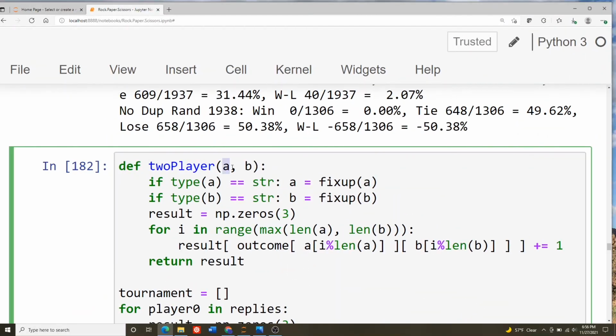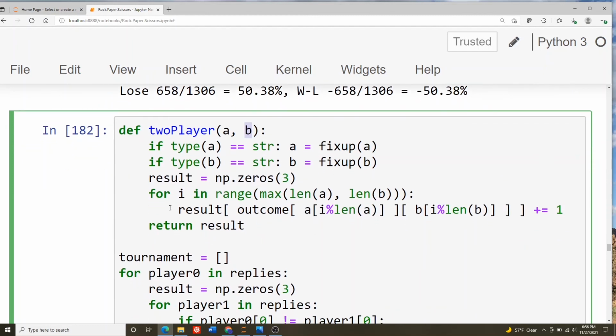So this is the list of the first player's moves. This is the list of the second player's moves. And again, the loop body is just one thing. Here, the upper bound of the loop is whoever gave more random numbers, so we're taking the max of them. And then we need this modulo operator that cycles through all the results. So if one guy had 100 moves and one guy only had 20 moves, this will just cycle through the guy that had 20 moves. And we're just keeping track of how many wins, ties, and losses from the first player's perspective.